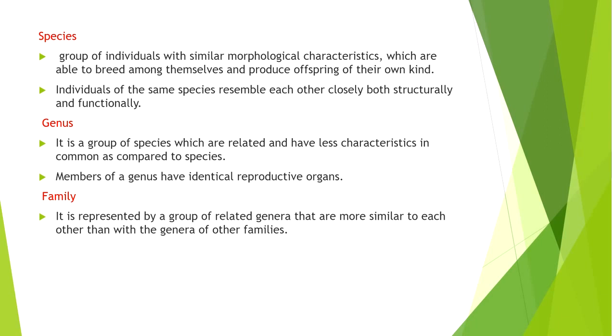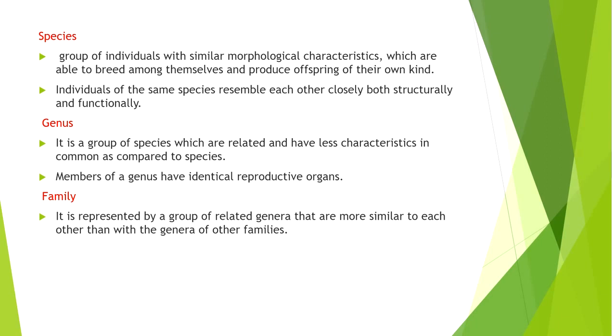For example, all roses belong to the same species, even though there are differences in, for example, their colors. Red roses are there, white roses, pink roses. Also, some big flower varieties and small flower varieties are there. All these are different varieties of the same species. In all other senses, they closely resemble each other. And when it comes to the genus, they have fewer characteristics in common as compared to species.